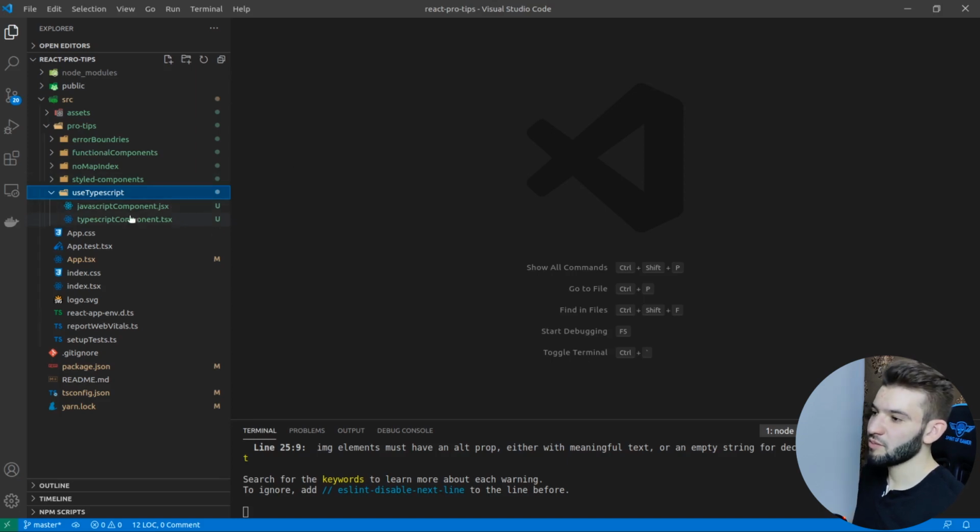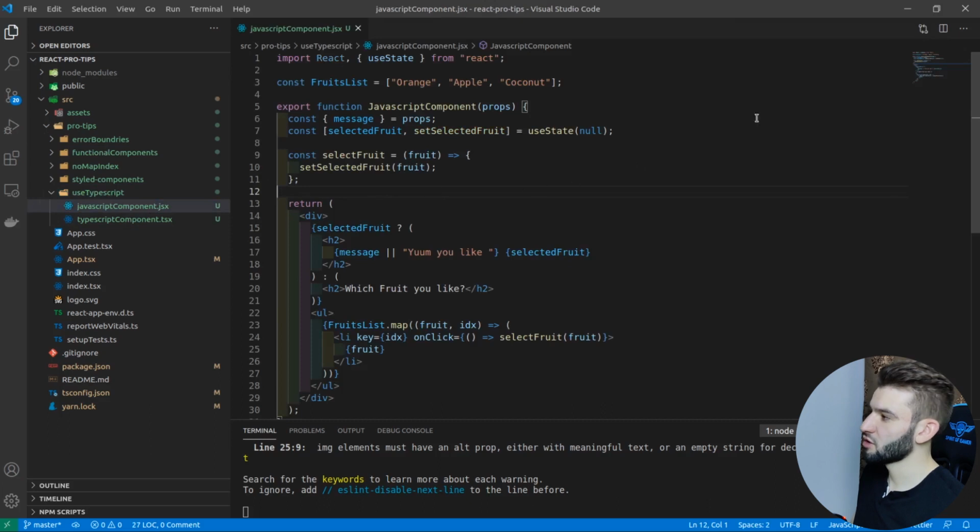So let's take a look at what the JavaScript components would look like, just as simple components. We've got a fruit list, an array of that, then we've got a functional component that has a message arriving from the props. Since this message is arriving from the props, we don't know what the type of the message is. We just assume the message would be a string, but we have to look into what the parent component passes through to exactly tell what the message is.